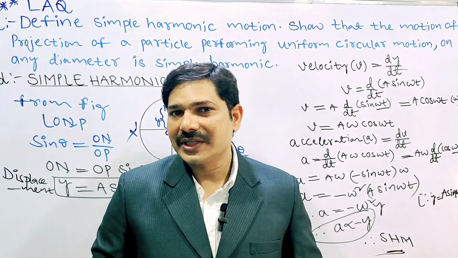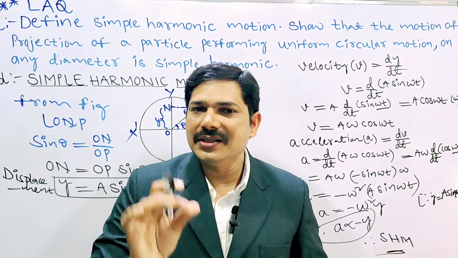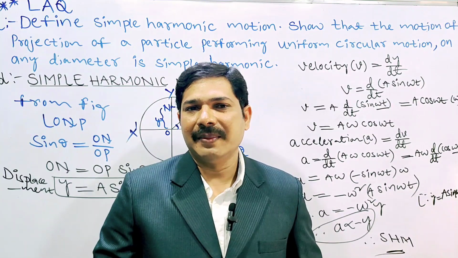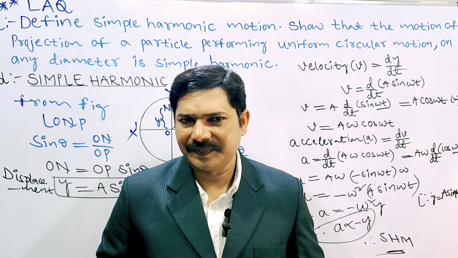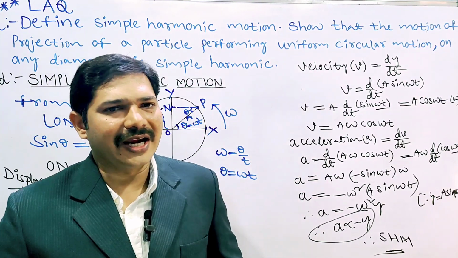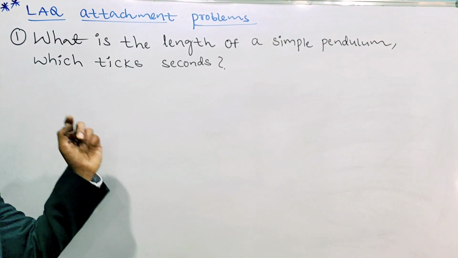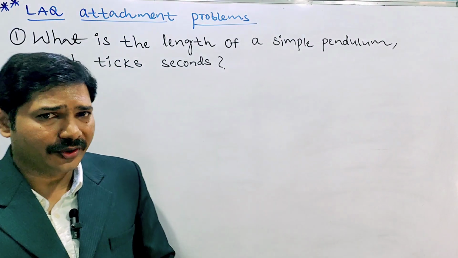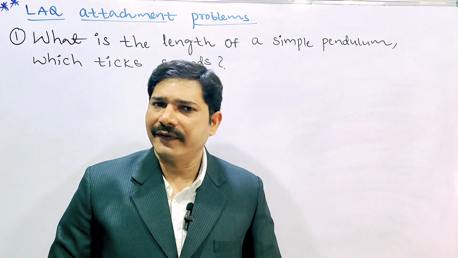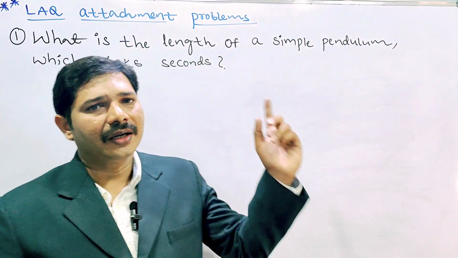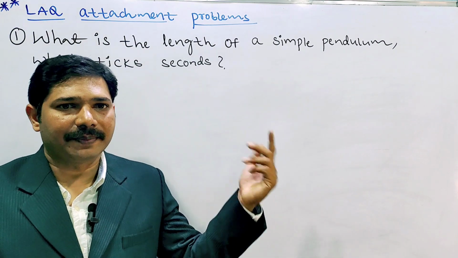They are very easy problems with easy steps. If you remember, they repeat the same problems, and you will get 8 by 8 marks. For a simple pendulum they can ask this type of problems.